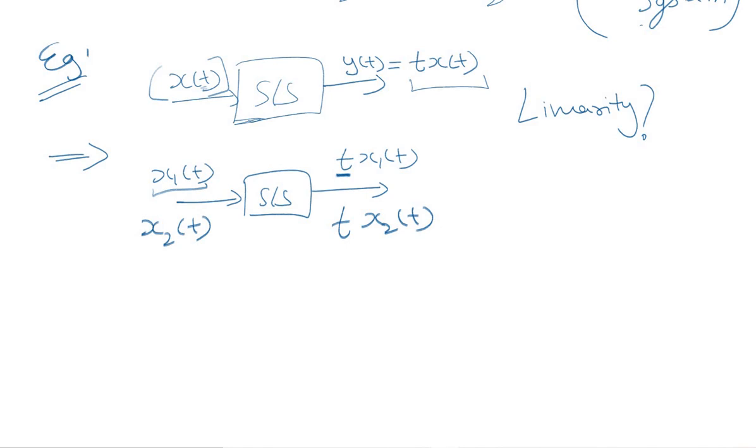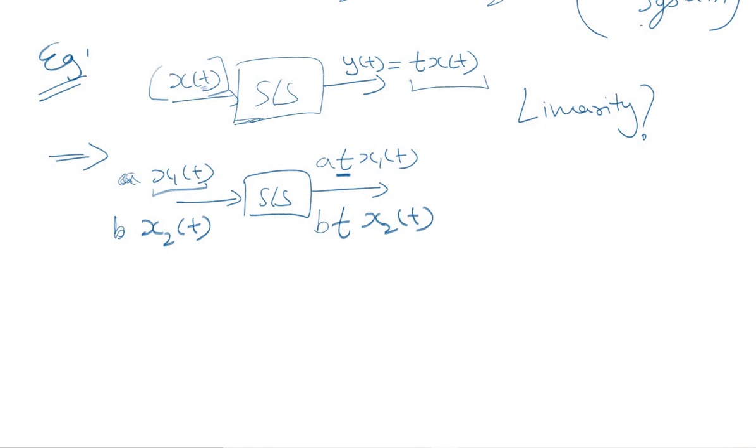Now, if we multiply some constants a and b to the input signals, what will be the corresponding outputs? It will simply be a times this and b times this, because what the system does is only multiply the input signal, whatever it is, by the independent variable t.